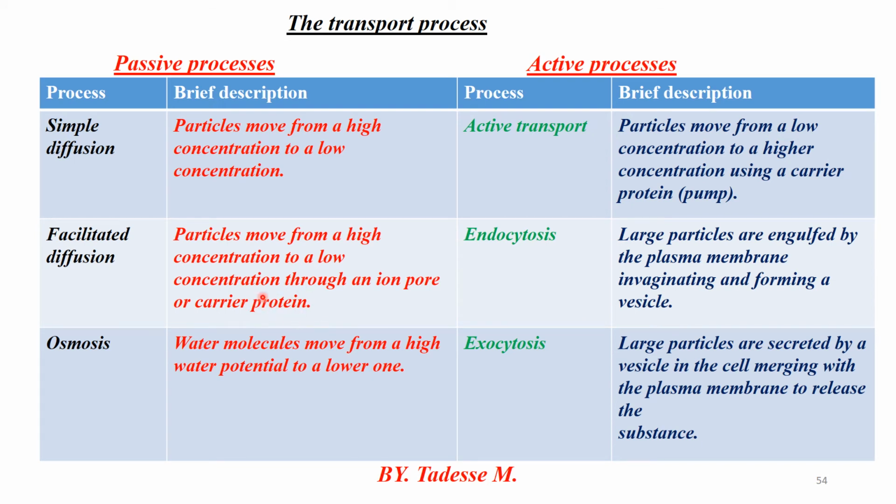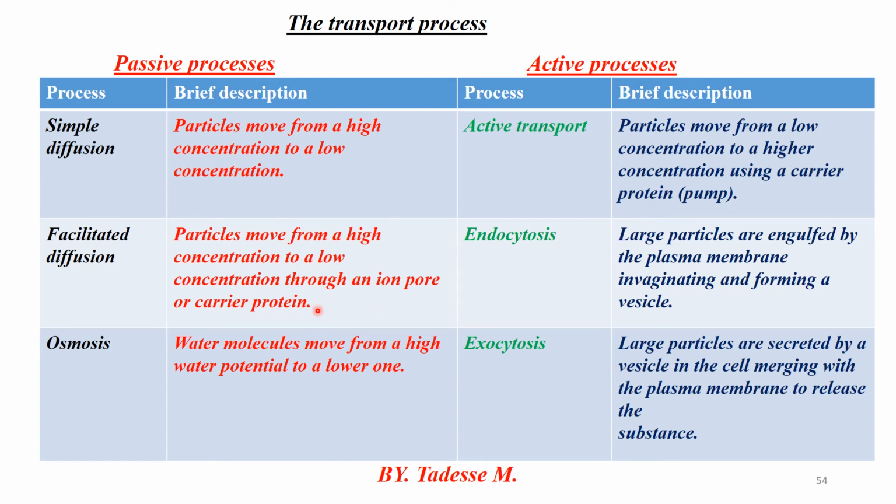Carrier proteins are mainly responsible for moving larger and medium-sized molecules. As a result, facilitated diffusion requires carrier proteins and channel proteins. Therefore, facilitated diffusion is different from simple diffusion by requiring carrier proteins and channel proteins.